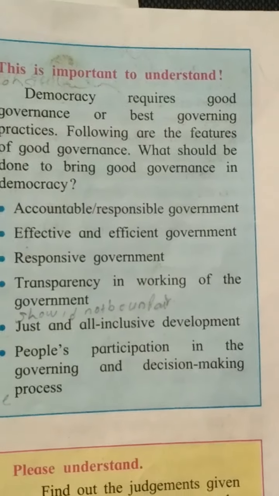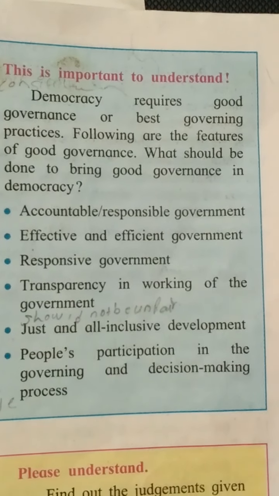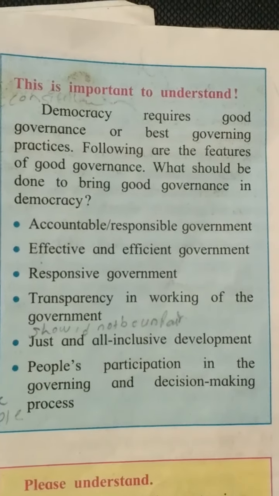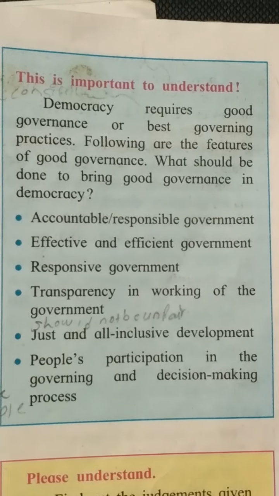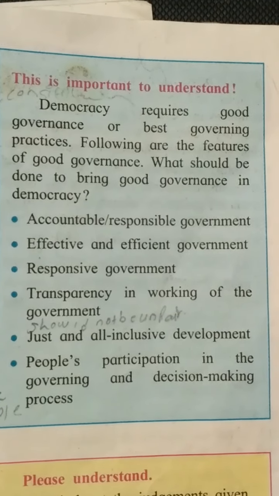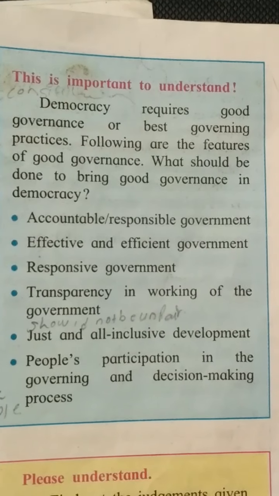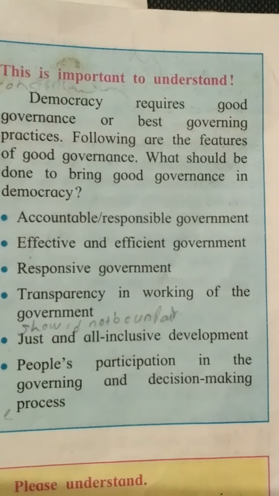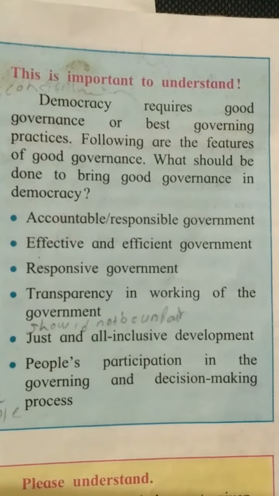So from this we can say that our present government, the Modi government, is effective and efficient because they have taken certain steps to control the virus.